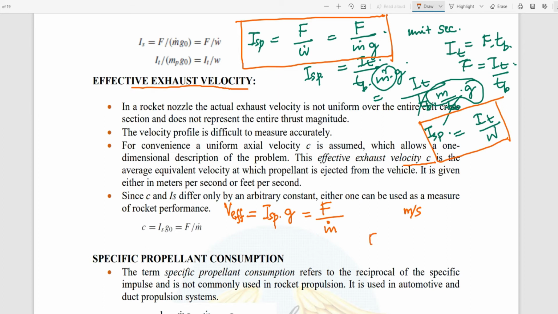So in general we can also say the thrust force equals m dot into V effective.